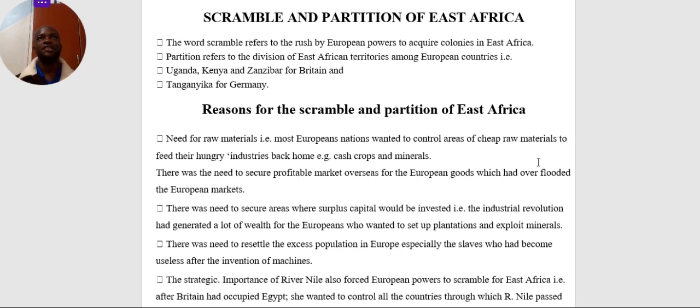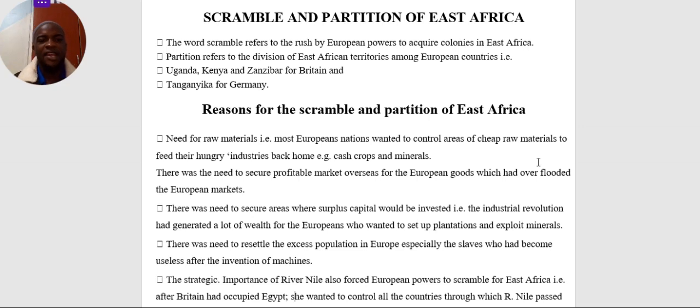Some of the African territories were positioned in areas that were easy for them to penetrate, and these areas at the same time were gifted with minerals, so it made them rush. So let us look at the factors or reasons that made the European powers rush for African territories.